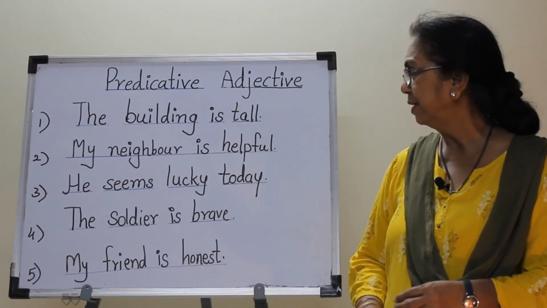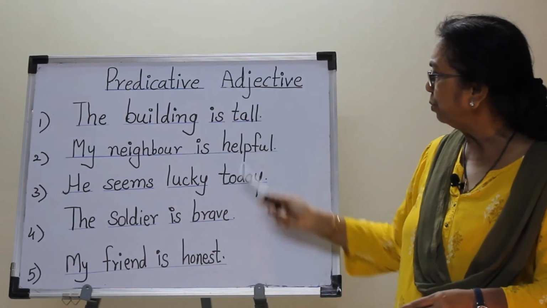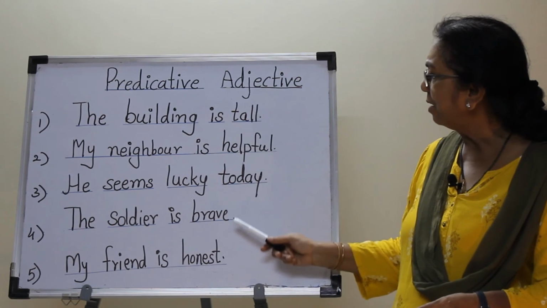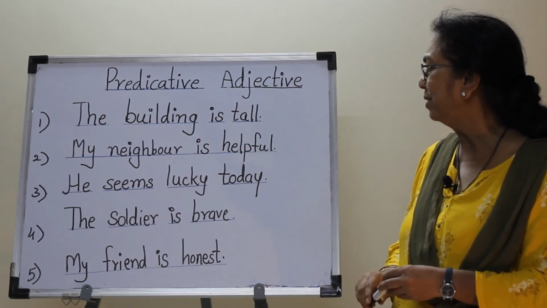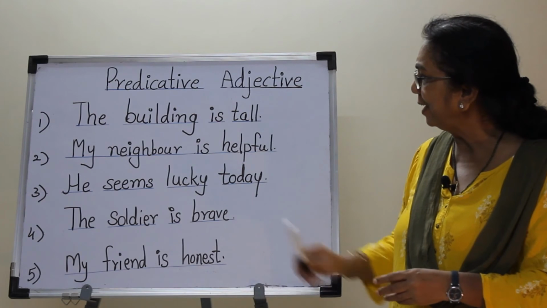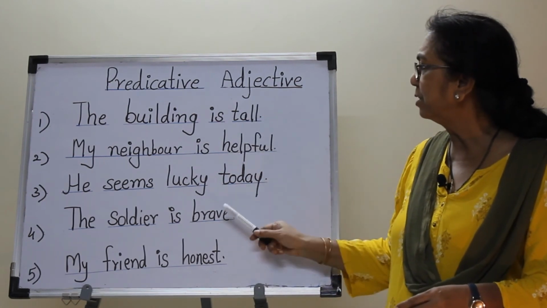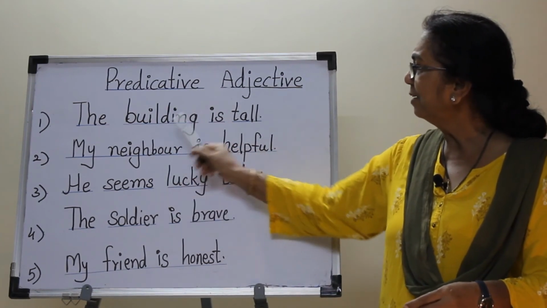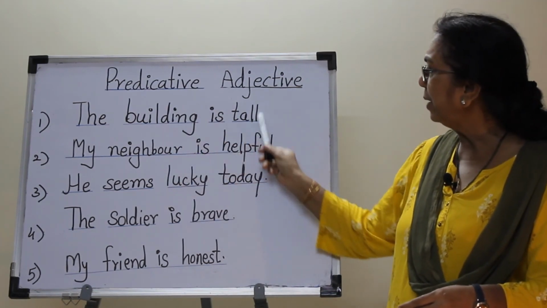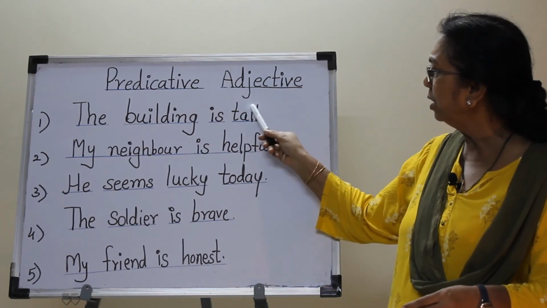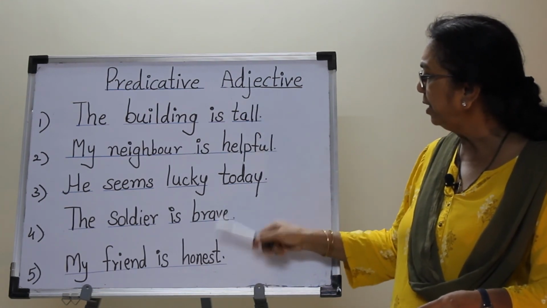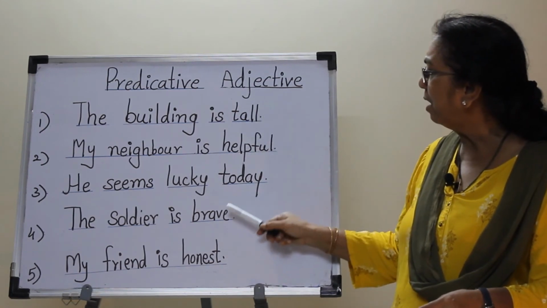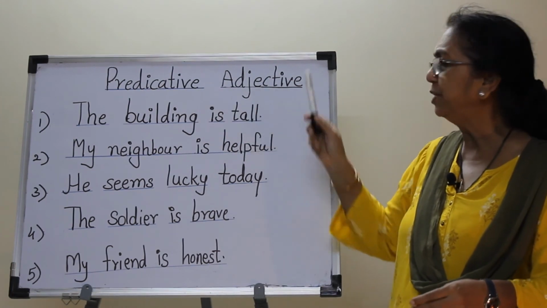So all these adjectives, tall, helpful, lucky, brave, honest, are the predicate part of this sentence. So what is the predicate part of the sentence? Predicate part of the sentence means other than the subject. The part of the sentence other than the subject is the predicate part of the sentence. So here all these adjectives are the predicate part of the sentence. So they are called predicative adjectives.